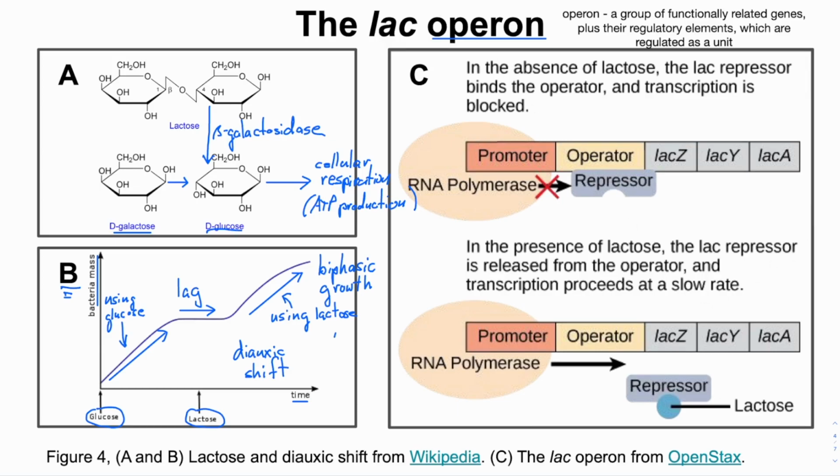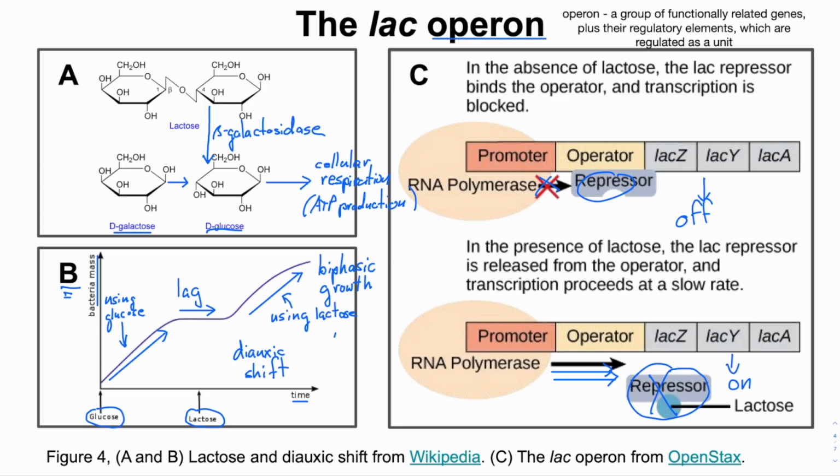First, lactose is absent. Repressor is bound to operator, transcription is blocked, and the lactose metabolism genes are off. Second, lactose is present and binds to the repressor, which inactivates it, meaning that it no longer binds to the operator. RNA polymerase is now free to do its job, which is to transcribe genes, and the lactose metabolism genes are on. RNA is made and the proteins necessary for lactose metabolism are made, including beta-galactosidase, which cleaves lactose so it can be burned for energy.